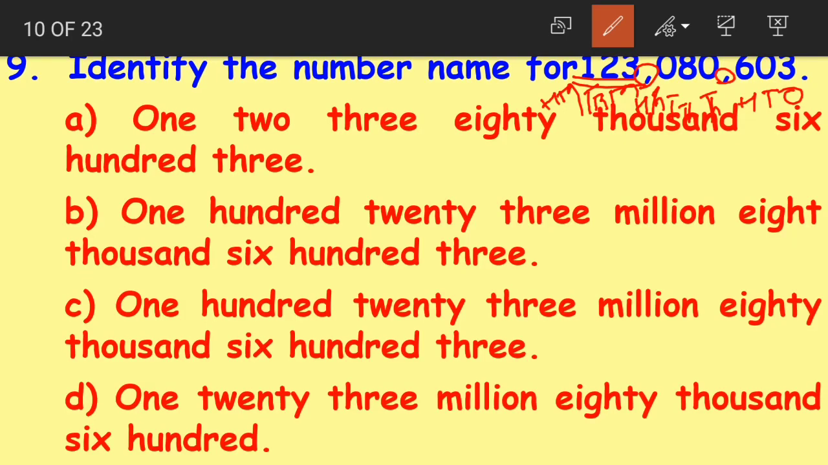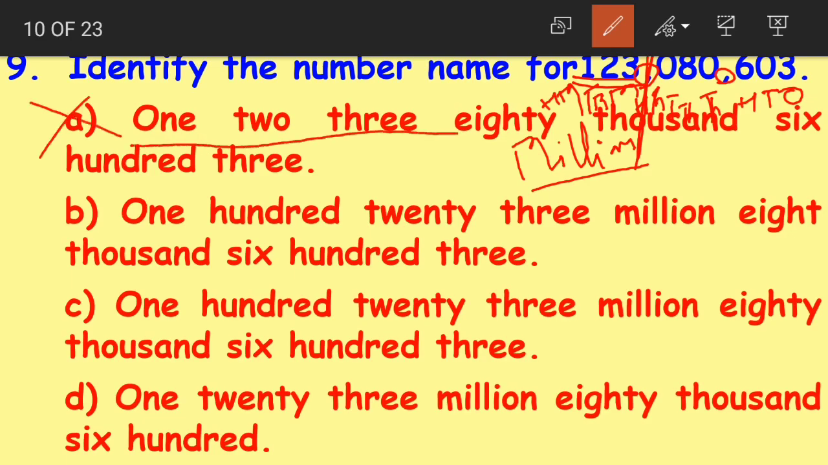Now 123 is in which period, children? This is the millions period, right? 123 is in the millions period. So we read it as 123 million. Now let us look at the options here. Option A reads 1, 2, 3, 80,000. So this is the wrong answer. The next one reads 123 million. Yes, this might be the correct answer.